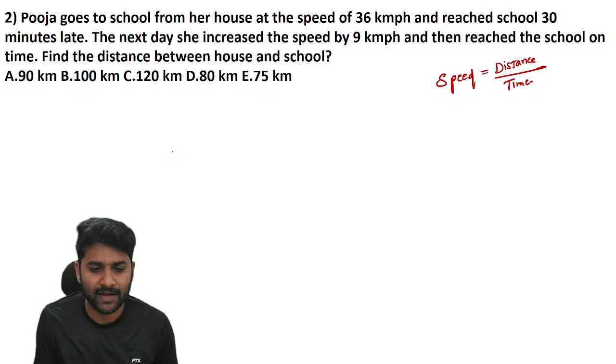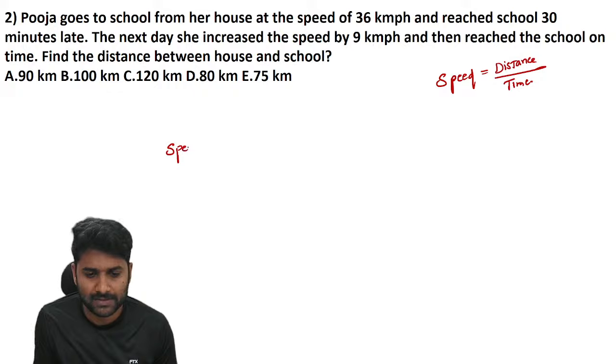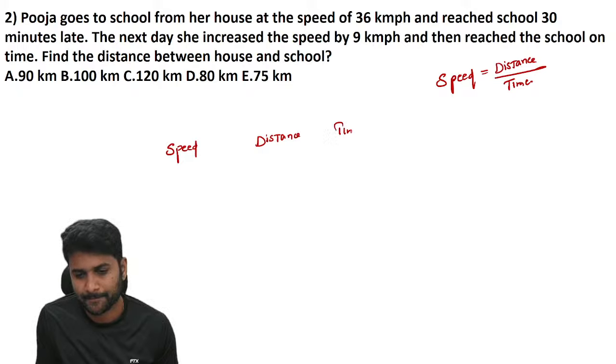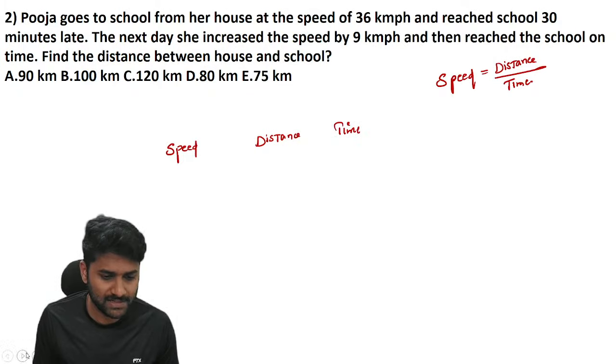Now three different quantities are required: one is speed, another one is distance, and the third is time. See, understand the question here.